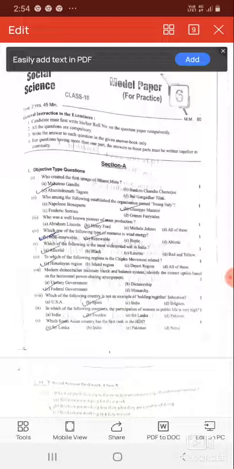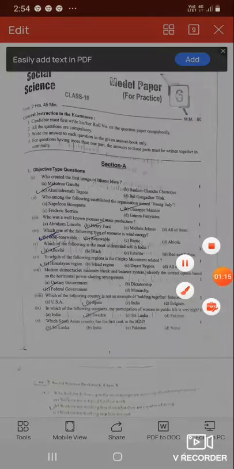Which one of the following type of resource is wind energy? Answer is renewable. Which of the following is the most widespread soil in India? It is alluvial soil. To which of the following region is the Chipko movement related? It is related to Himalayan region.